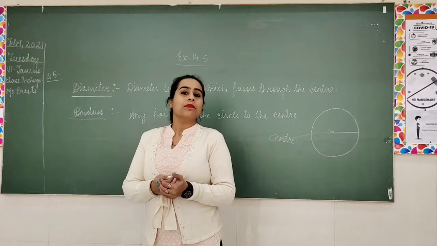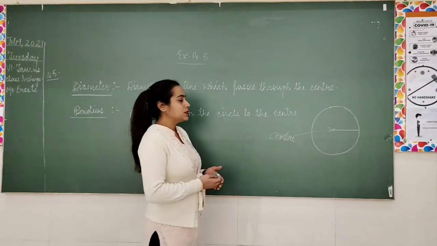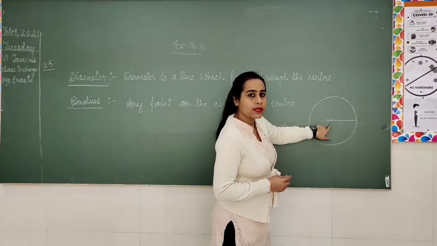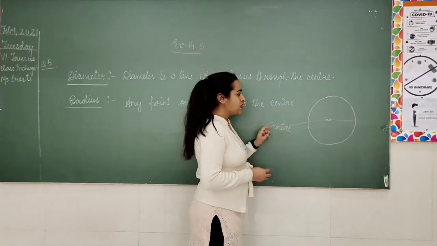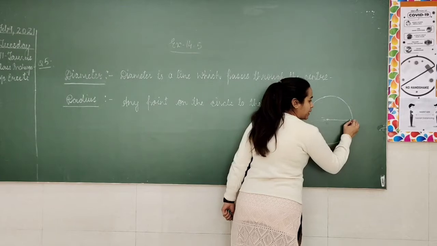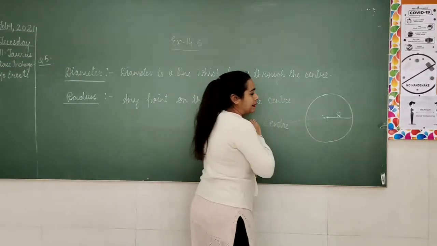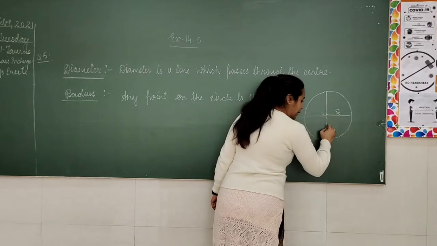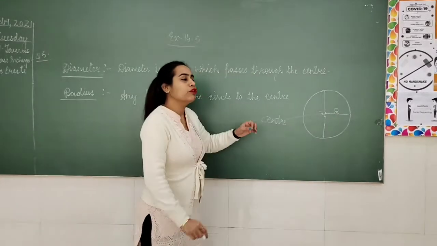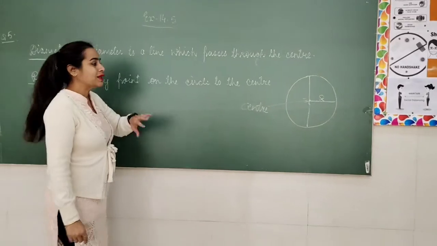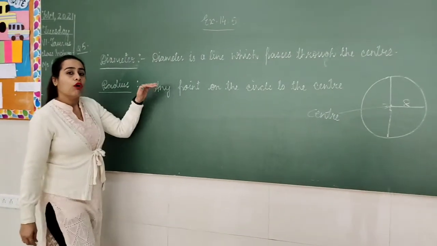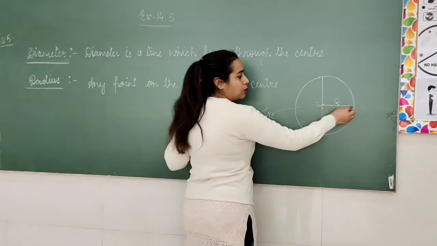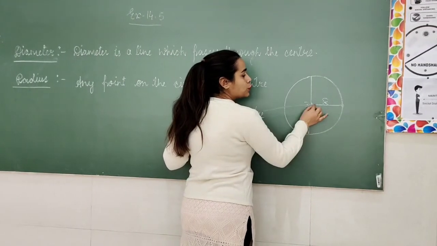The next questions are based upon circle. See this, in a circle, we know that when we draw a circle, we have only one center point. So this is the center and this is radius. That is related to radius and diameter. What is radius and what is diameter? First of all, you should know all these things. So what is radius? Any point on the circle to the center. That is radius.